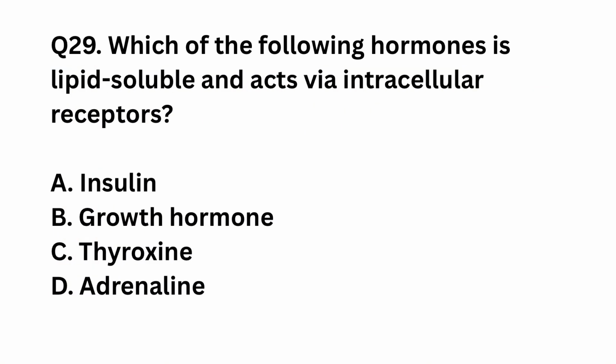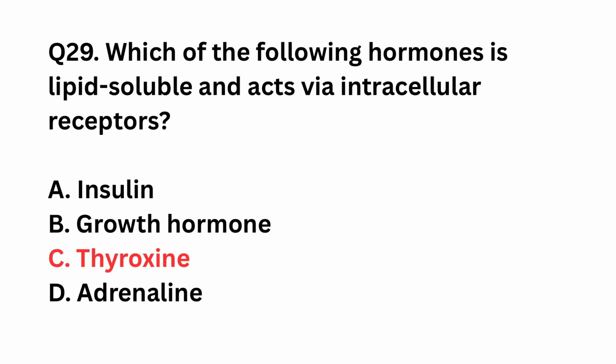Question number 29. Which of the following hormones is lipid soluble and acts via intracellular receptors? Insulin, growth hormone, thyroxine, adrenaline. The right answer is option C. Thyroxine is lipid soluble and enters cells to bind nuclear receptors. It alters gene expression and metabolic activity.